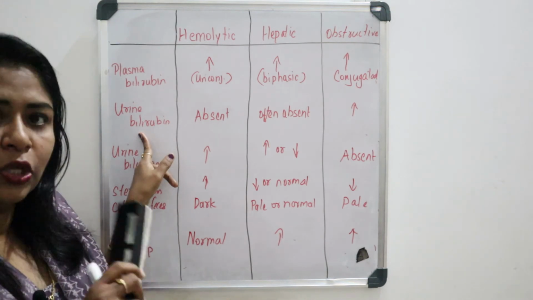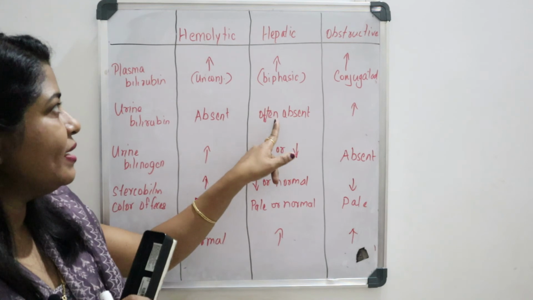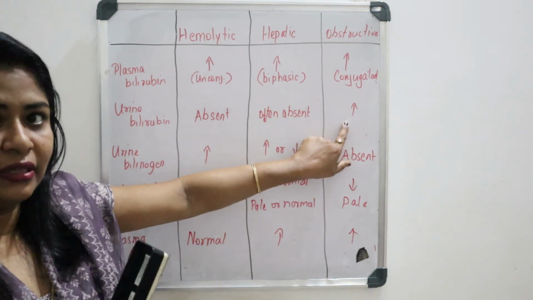Coming to urine bilirubin or urine bile pigment, in hemolytic jaundice it is absent, in hepatic often absent, but in obstructive it is increased, that is choleric jaundice.